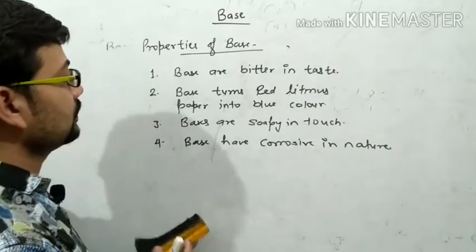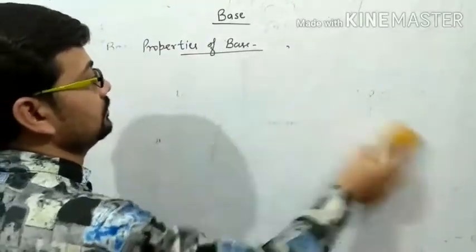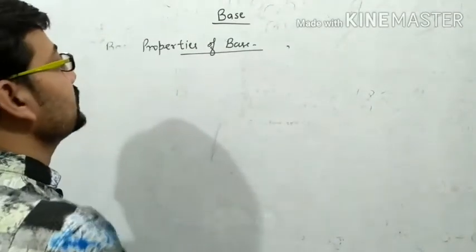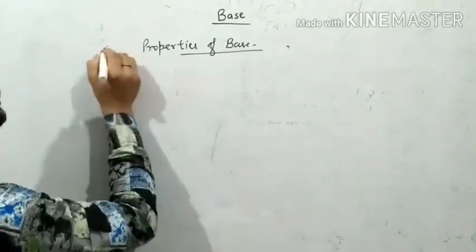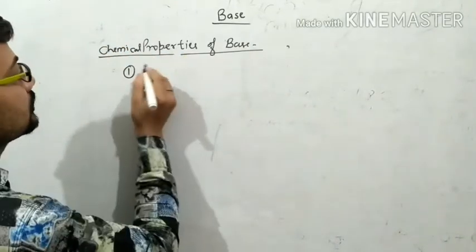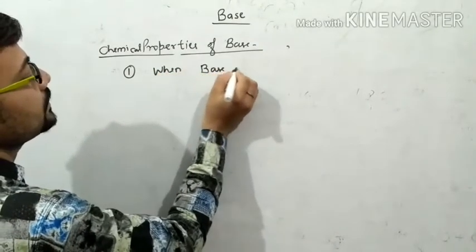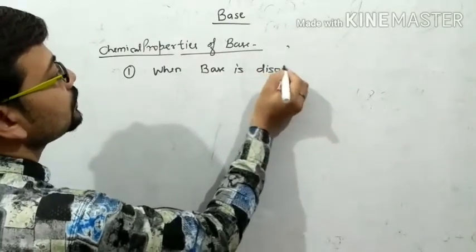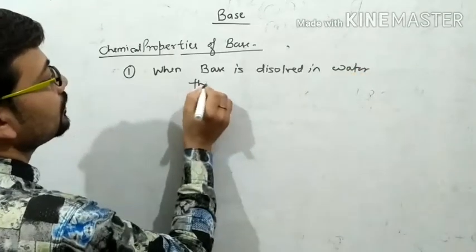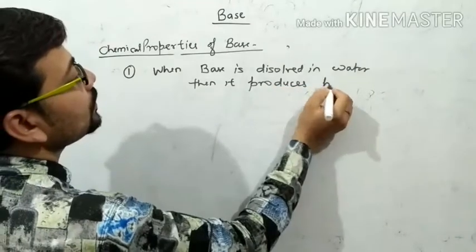Now, the chemical properties of base. When a base is dissolved in water, it produces hydroxide ions.